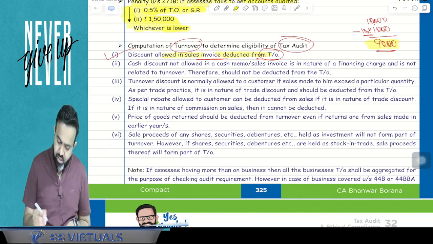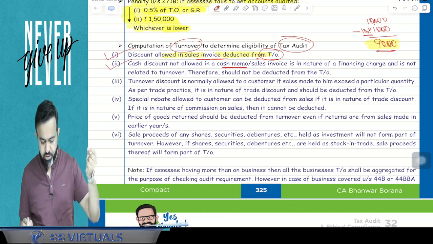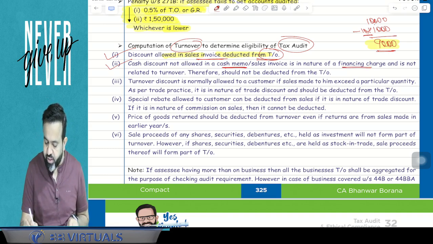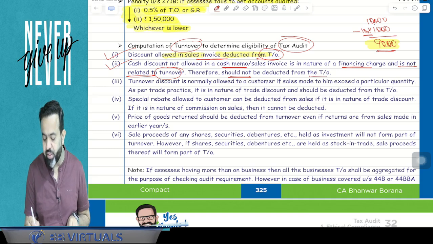Now second point, cash discount not allowed in the cash memo or sales invoice is in the nature of financing charges and not related to the turnover, therefore should not be deducted from turnover.